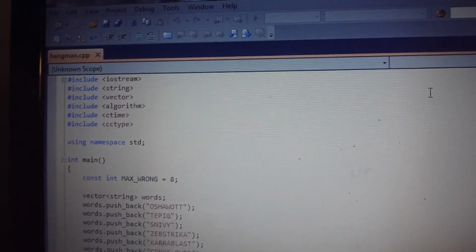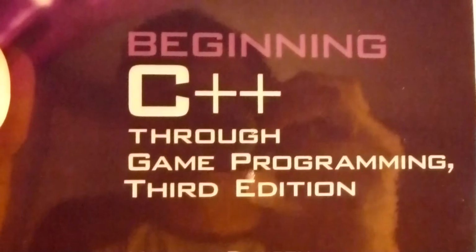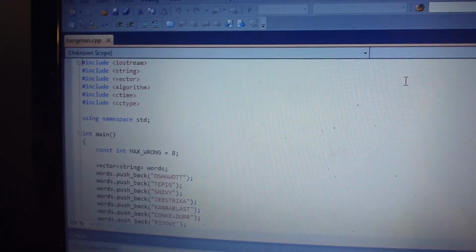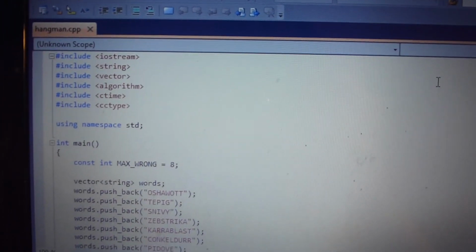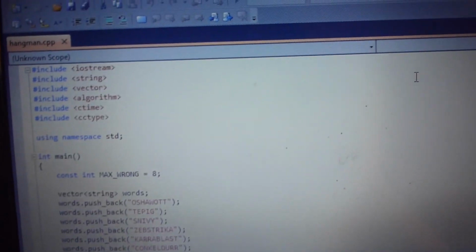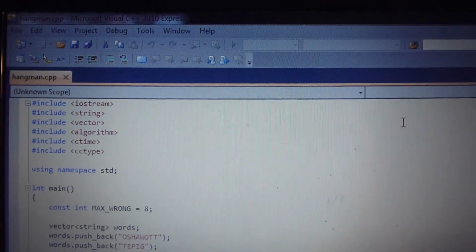So first I'd like to start off and say that this programming stuff I didn't make up on my own. It was in this book, Beginning C++ Through Game Programming, 3rd edition by Michael Dawson. So most of the stuff that I'm programming is actually copied from the book, just as practice, I guess, but some of it I changed actually, just to make it a little bit creative.